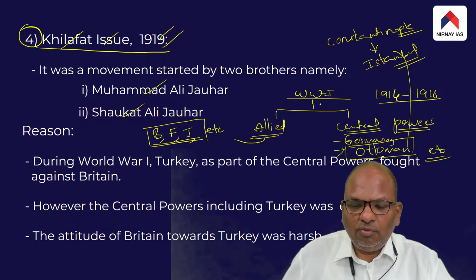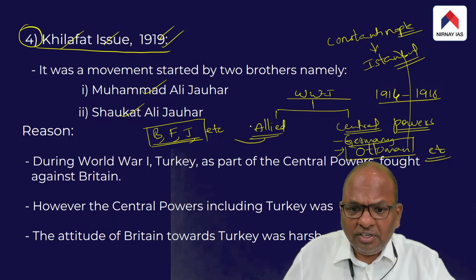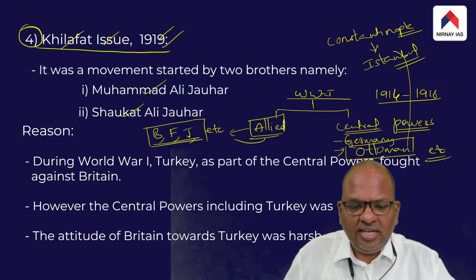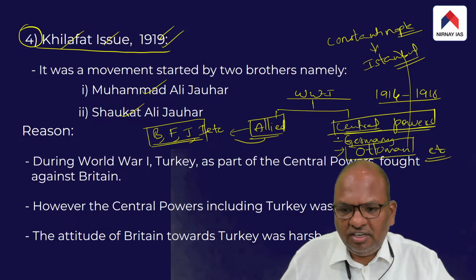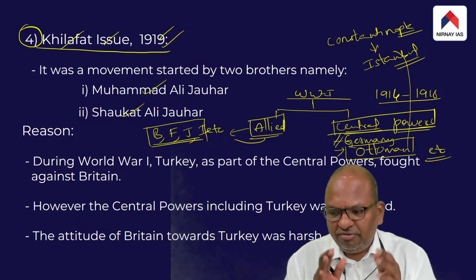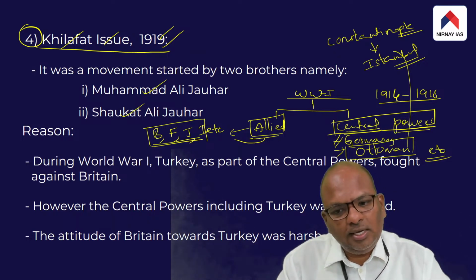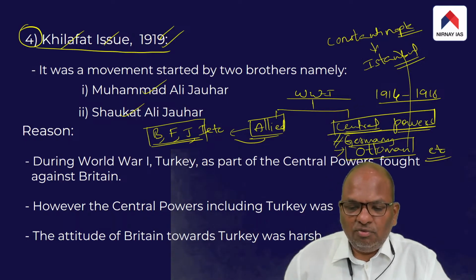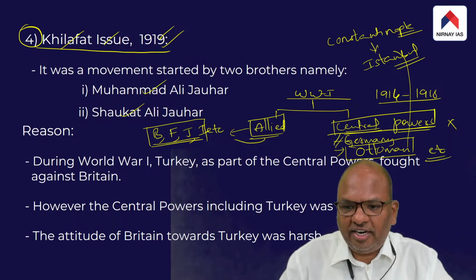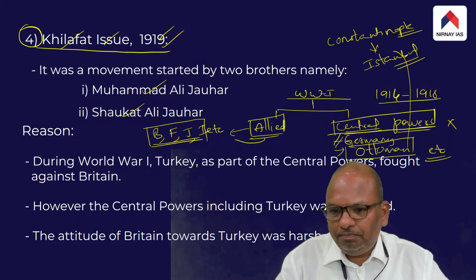So the point is, during World War One, the world countries were divided into two camps. The Allied camp included Britain, France, Japan, Italy, etc. The other group came to be referred to as the Central Powers. The chief countries of the Central Powers are Germany and the Ottomans. What was the outcome of World War One? The Central Powers were defeated. Germany was defeated. Ottomans were defeated.